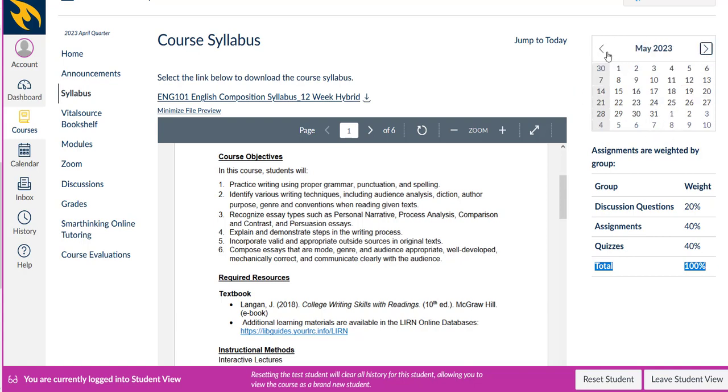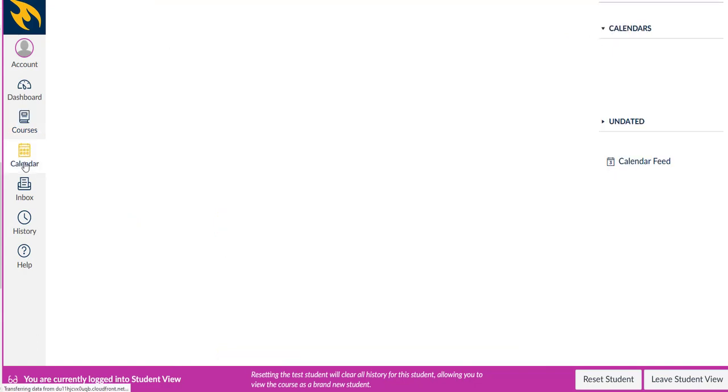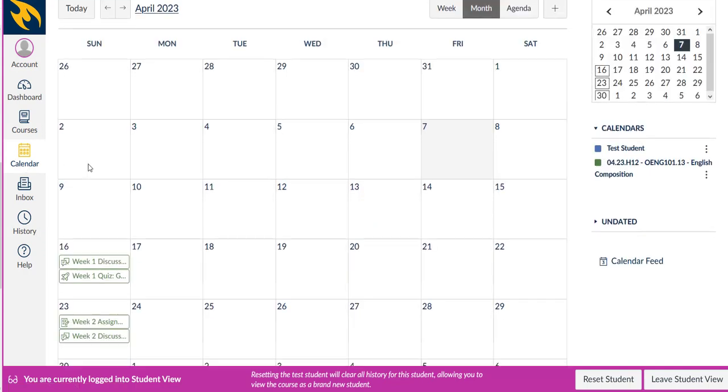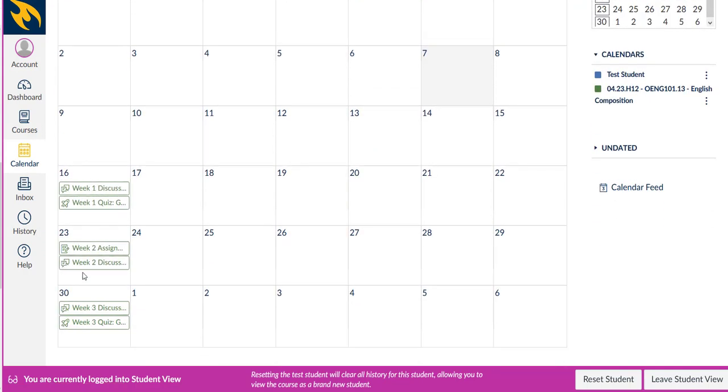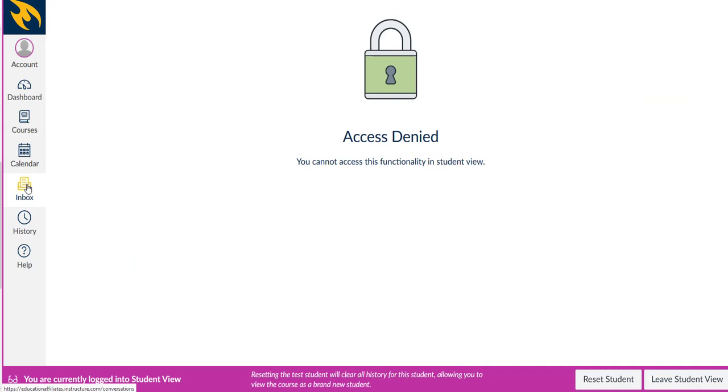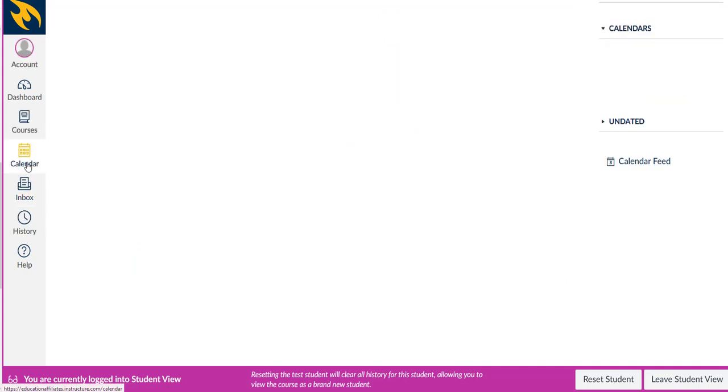Okay, so the calendar here, you can keep track of all of the dates. You can also click on calendar over here. And the calendar over here will also let you keep track of your assignments, of what's due every week, if you click on assignments. And here, if you click on inbox, this is where... well, I guess you guys don't get that. All right.